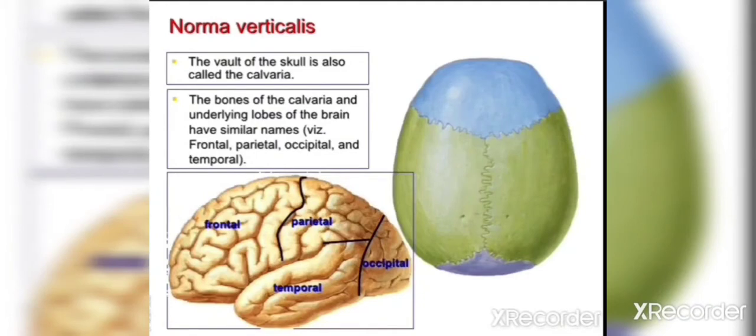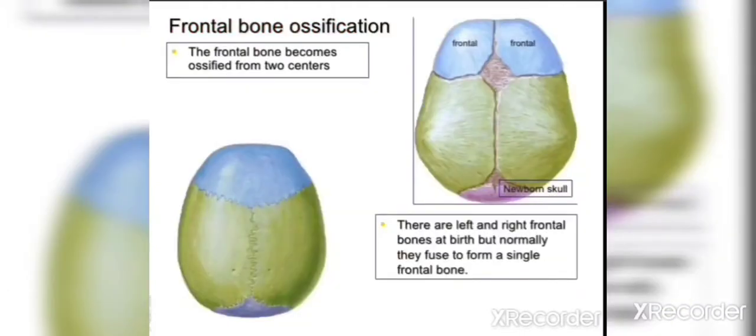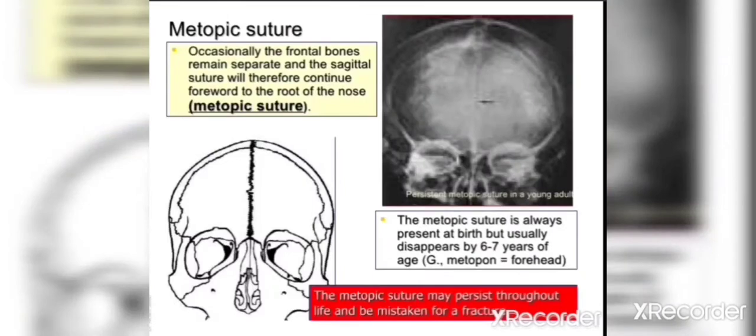The vault of the skull is also known as the calvaria, and the bones of the calvaria and the underlying lobes of the brain have similar names, that is frontal, parietal, occipital and temporal. The frontal bone ossifies from 2 ossification centers, and there are right and left frontal bones at birth, but they normally fuse to form a single frontal bone in adults.